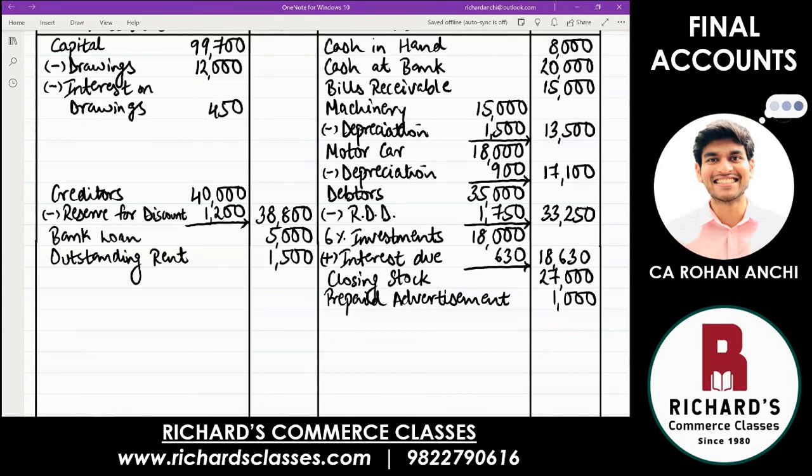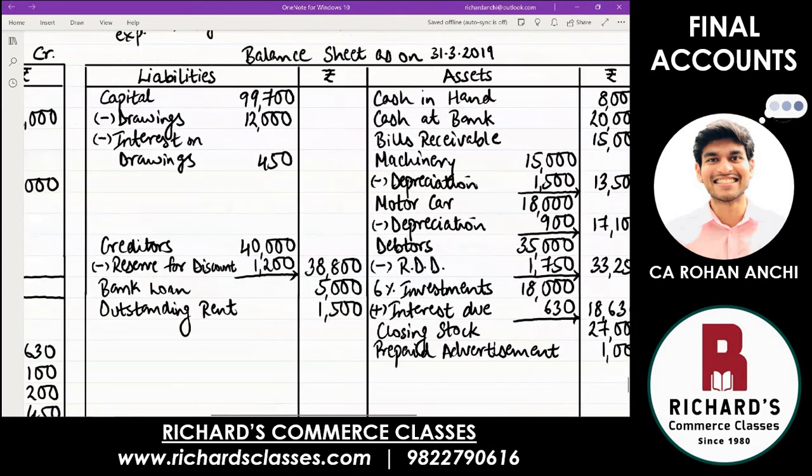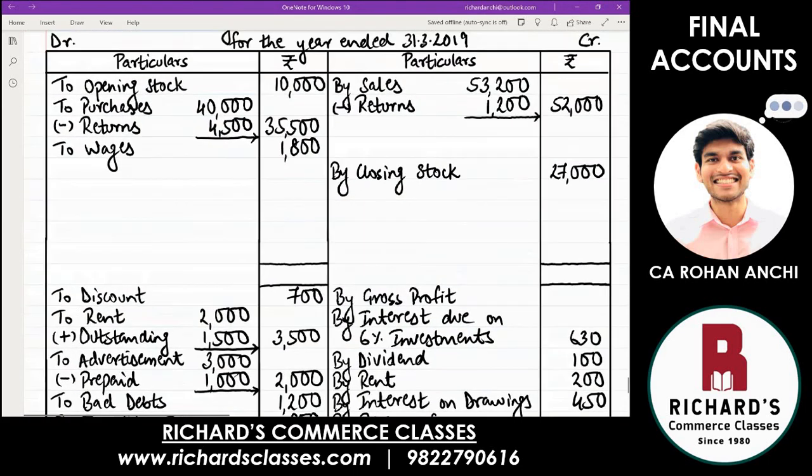And now it is time to close your accounts, which means close trading account, find out gross profit. That will be the first thing. So check what is the total of the credit side and the debit side. Add up and tell me. 79,000 credit side. 79,000, correct. Add up the debit.